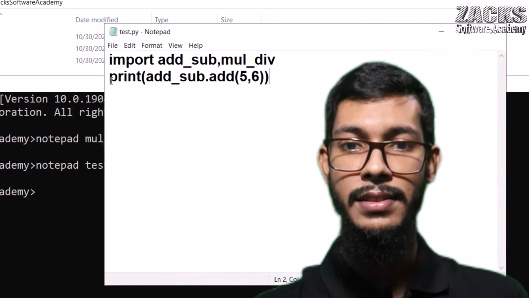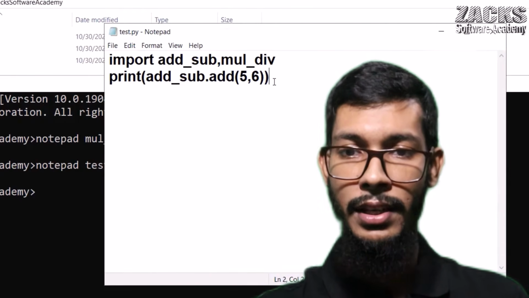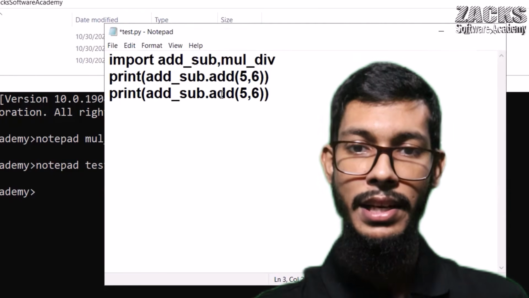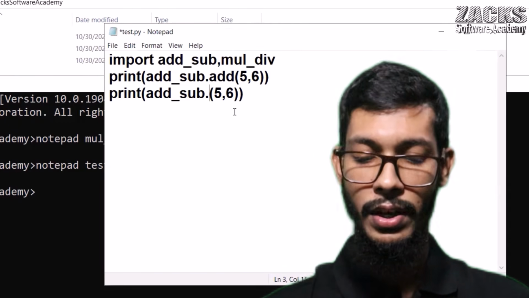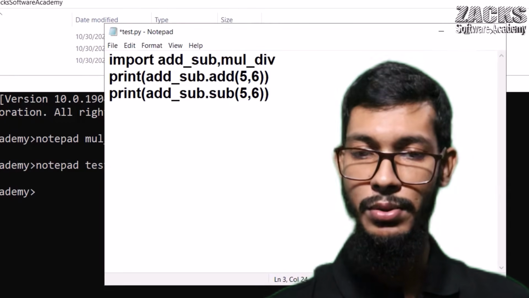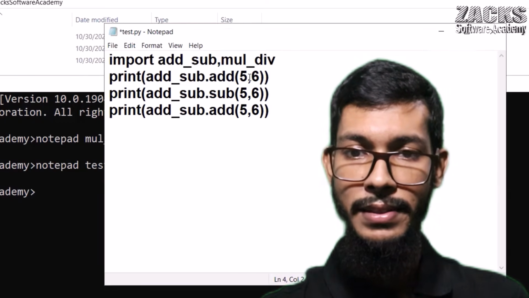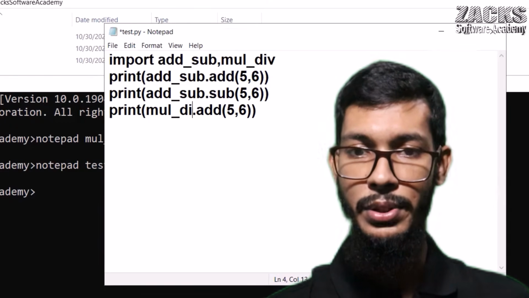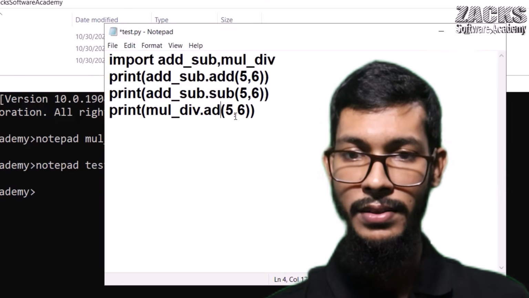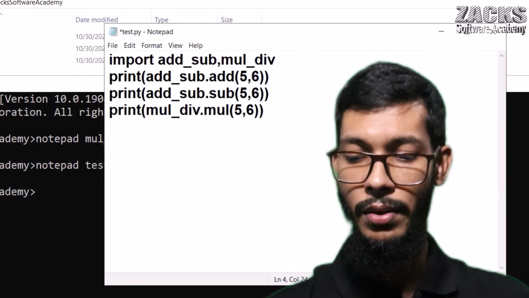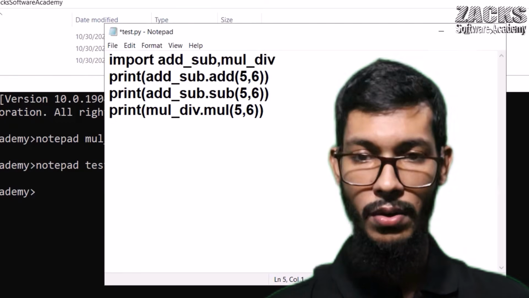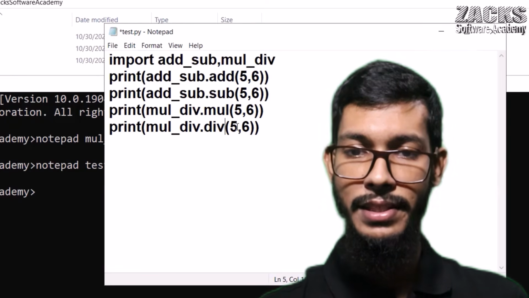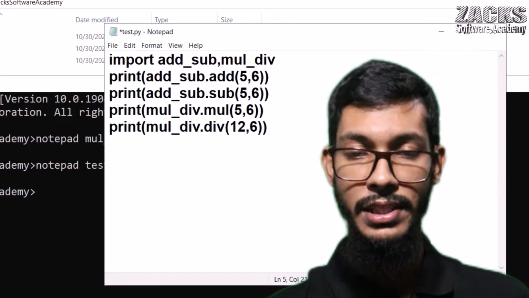Control S. Let me use all the functions also. For example, let me copy this line, Control V. What is the name? Maybe subtraction, right? SUB, sub. So the answer will be -1. Another thing, the module name is multiplication division now, so let me write it here. What is the function name? Maybe MUL. Control C, Control V, and another name was division. Let me change the value here, for example 12. Nothing more than this, Control S.